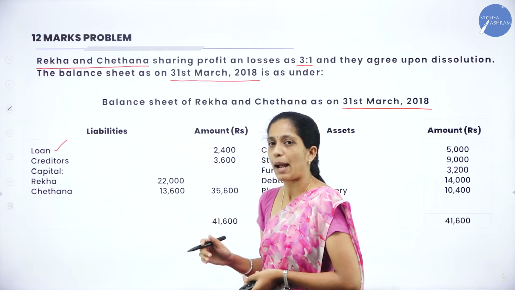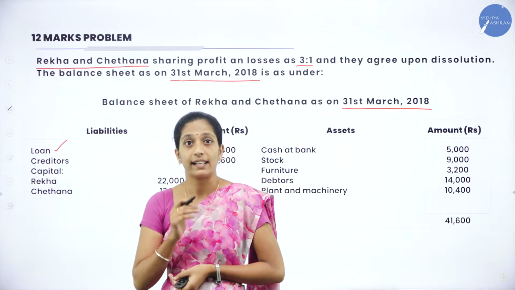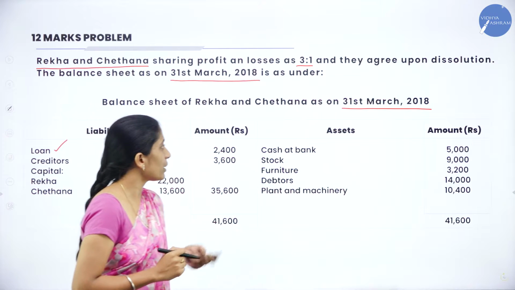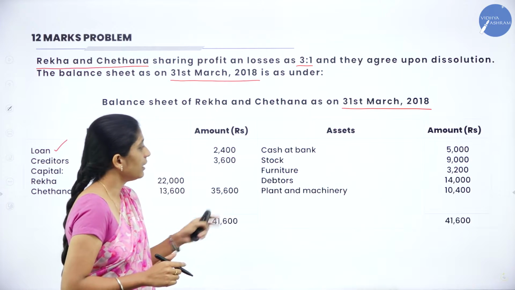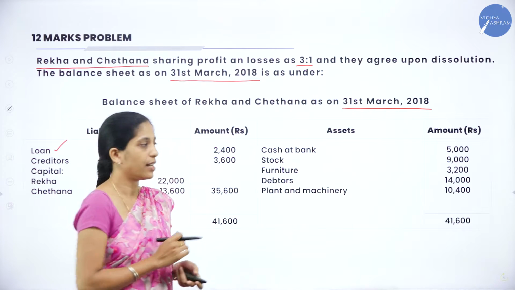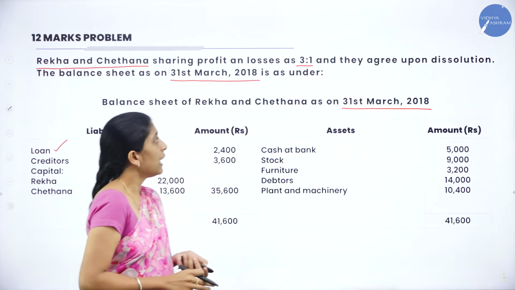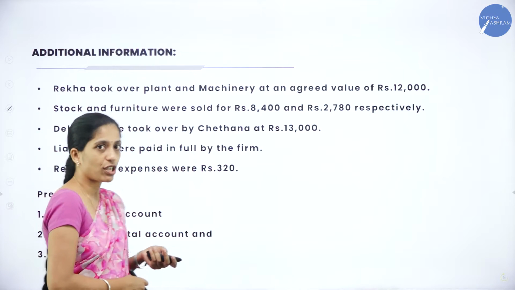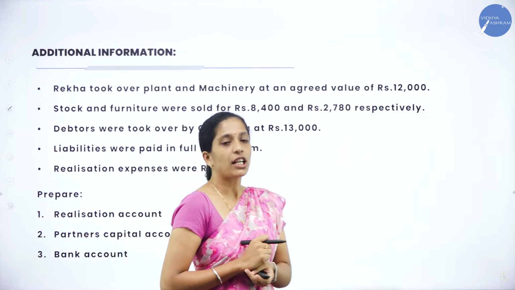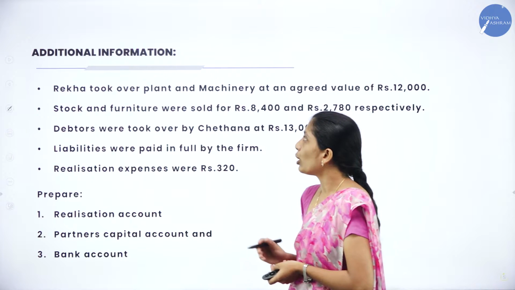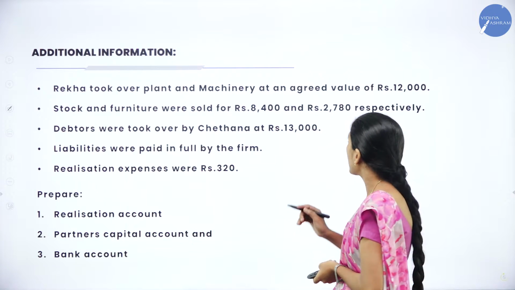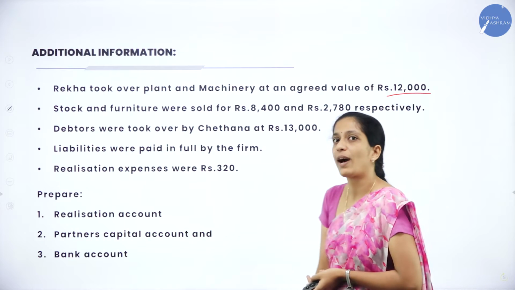Next they have given the capital of Rekha and Chetana under the liability side. Now coming to the asset side, we are having cash at bank, stock, furniture, debtors, plant and machinery. So this is the balance sheet, and next they have given certain adjustments. We shall go through the adjustments here. The first adjustment is Rekha took over plant and machinery at an agreed value of rupees 12,000.